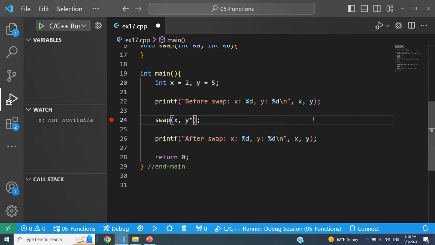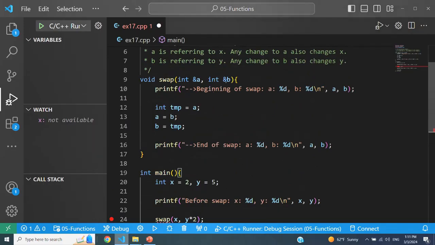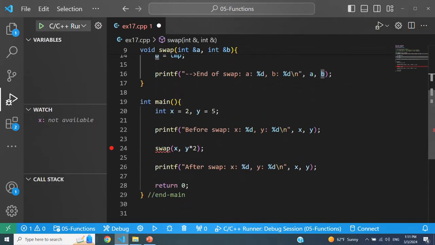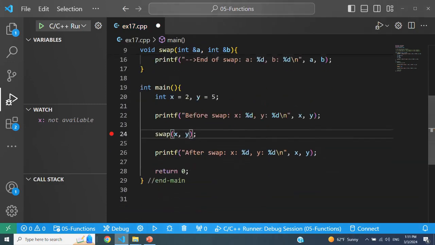Similarly, I cannot pass an argument as an expression. If I do an expression like this, the expression is evaluated and its value needs to be passed to the function. But this is a reference variable, so a reference variable cannot refer to a value, right? That's why when you make these reference variables, these have to be variables as well.